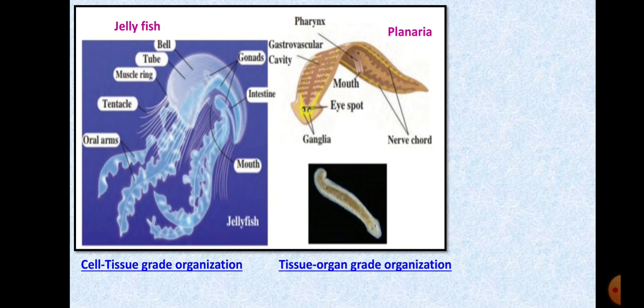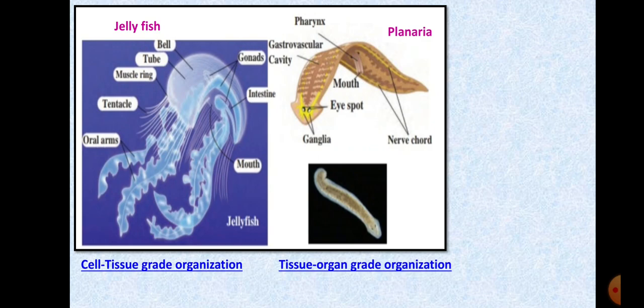Then in the second grade, your cellular grade organization, you have animals from Porifera to study. In the third grade, in your cell tissue grade organization, you have a phylum higher, that is Cnidaria. So this is how evolution has taken place, and the animals have become more and more developed than the previous ones.